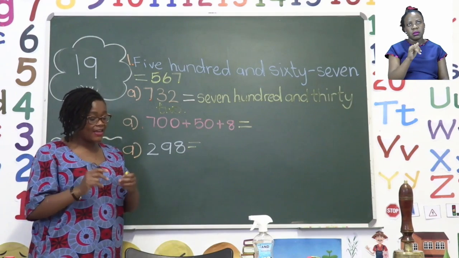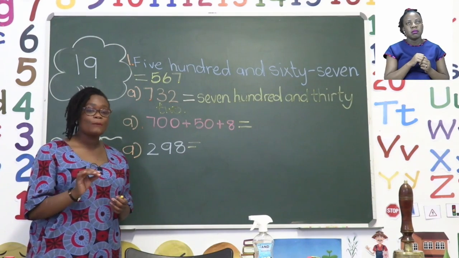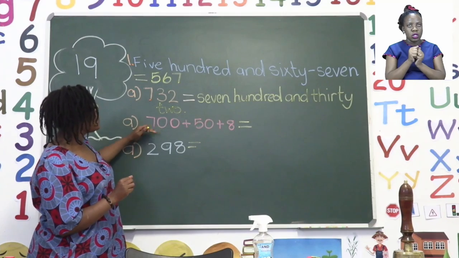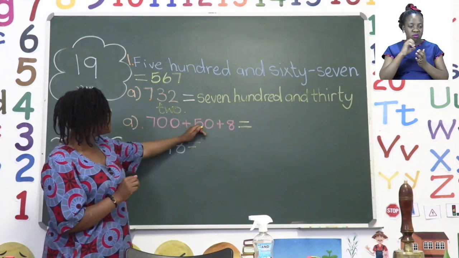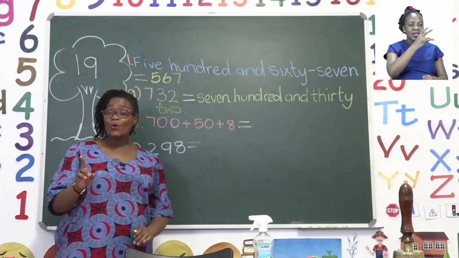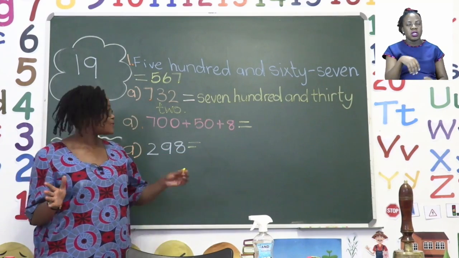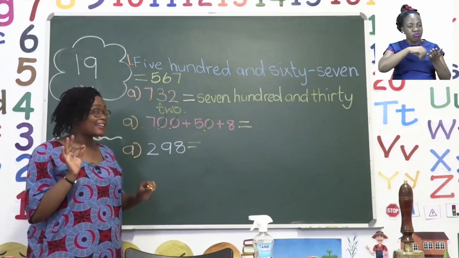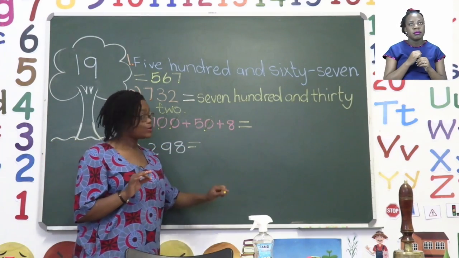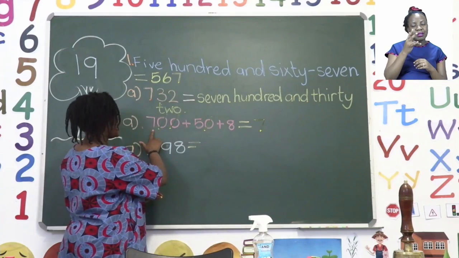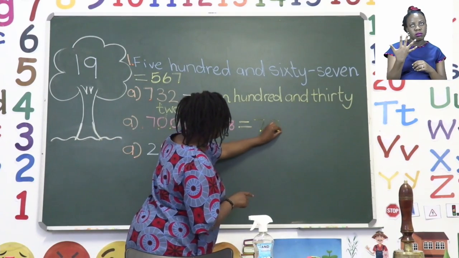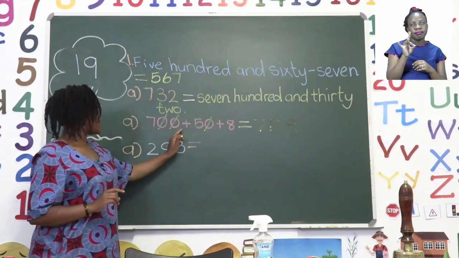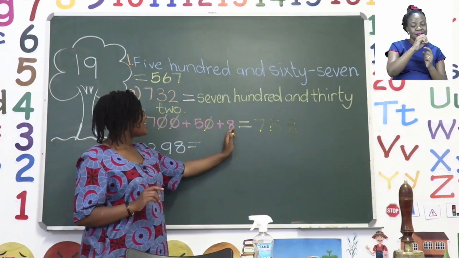Now the next part is asking us to put it in the other type of writing where we put the words together. This one is called standard form. So when we put the words or numbers together, it becomes standard form. Here we have 700 plus 50 plus 8. All you need to do is cross out the zeros. 1, 2, 3. Then write the number again, this time without the zeros. So we have our 7 that we have taken here, our 5, and our 8. Now 700 plus 50 plus 8 equals